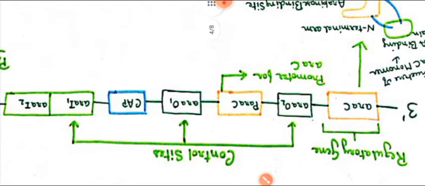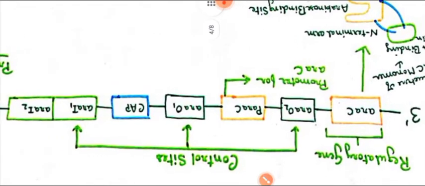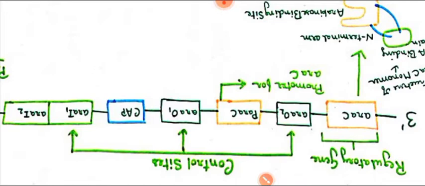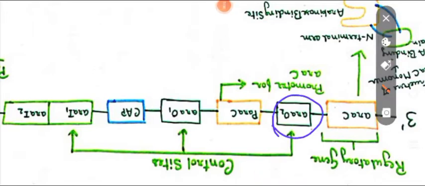Let's see the structural genes. Right next to ARA-C, there is a promoter which is called ARA-O2.